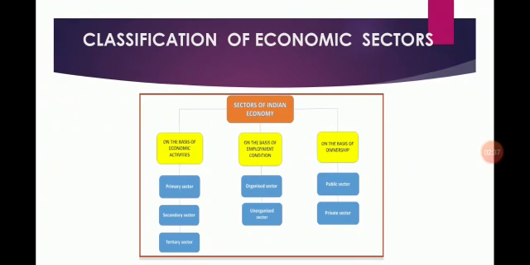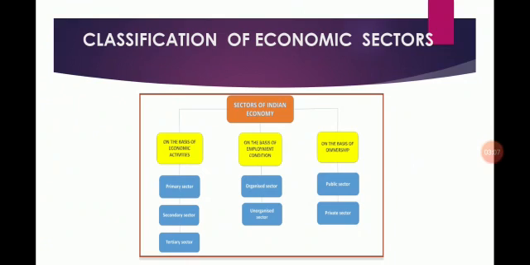Now students, economic sectors can be classified in these ways. On the basis of economic activities, we can divide it into three parts: primary sector, secondary sector and tertiary sector. On the basis of employment condition, we can divide it into two parts: organized sector and unorganized sector.